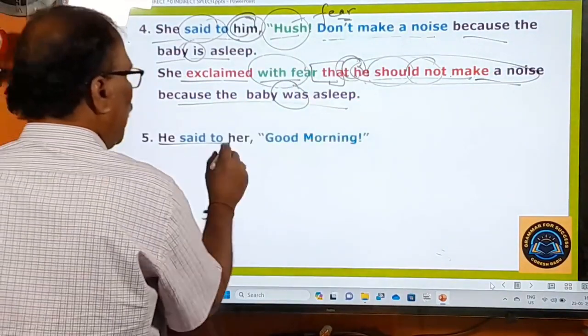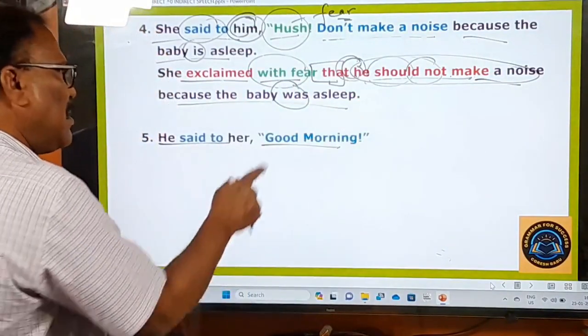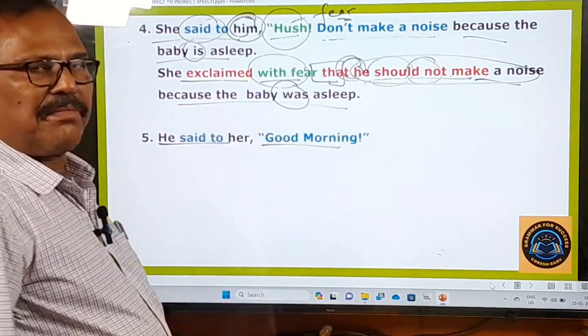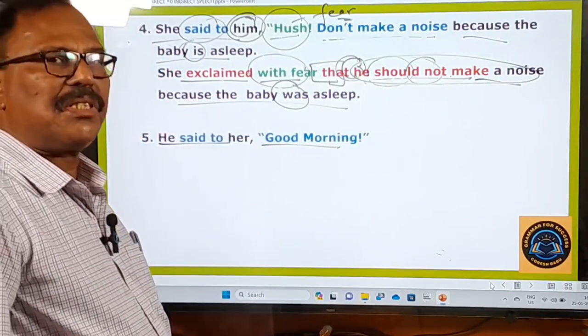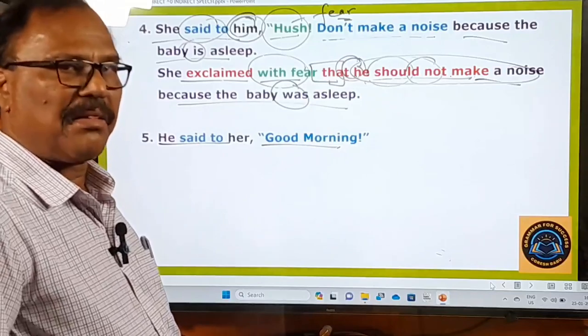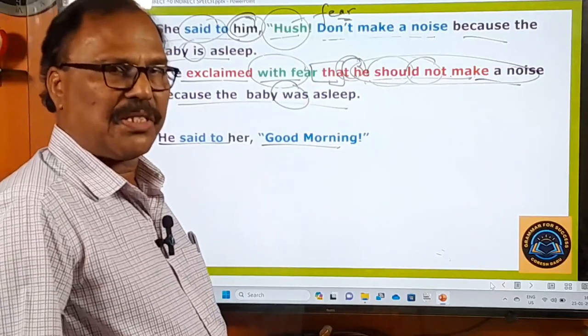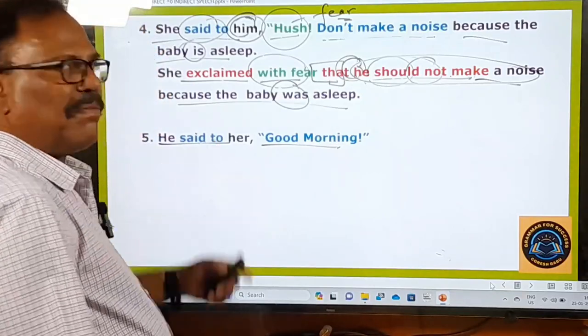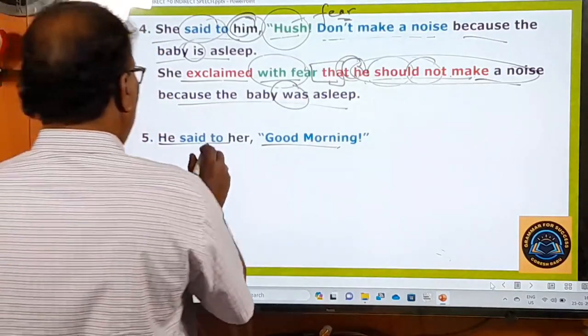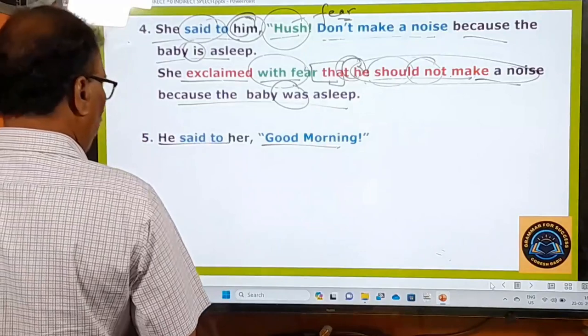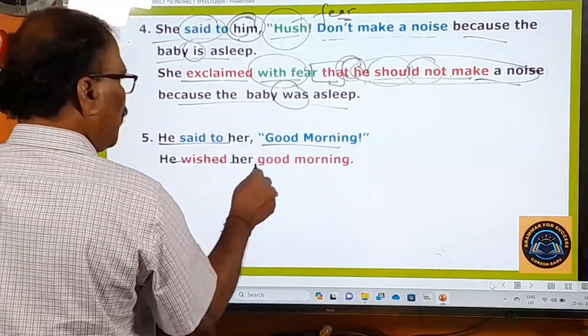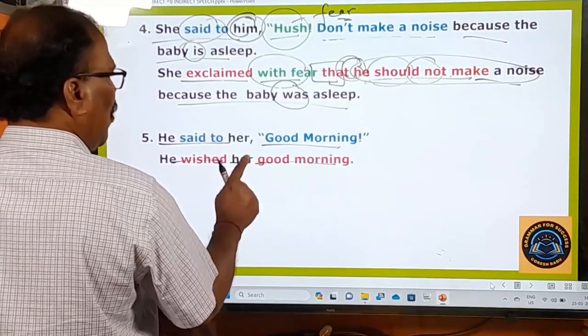And now let's move on to the fifth one. He said to her, good morning. What is there in this? There is a wish. Certain wishes do not have the word may. Good morning, good evening, good afternoon, good night. These are all wishes, some other kind of wishes. Here, said to should be turned into wished. So he wished her good morning. Here that is not used, remember.